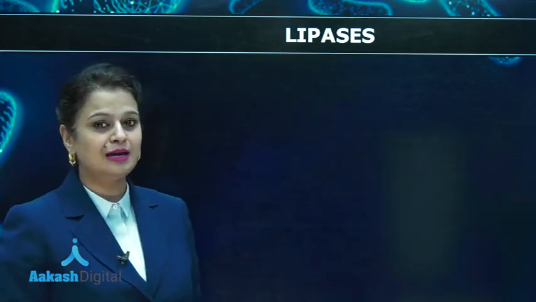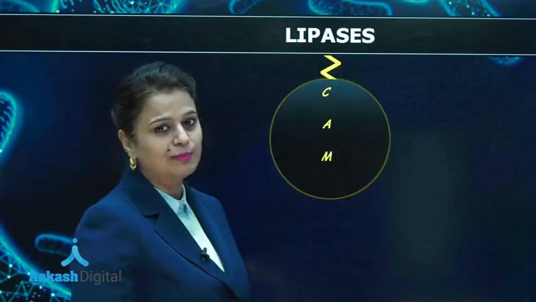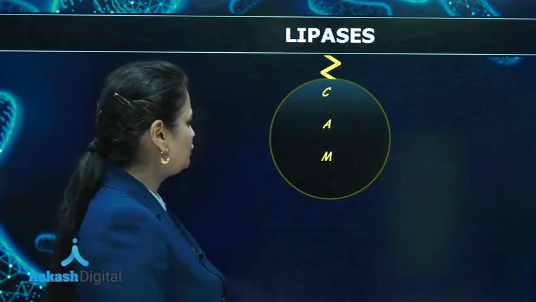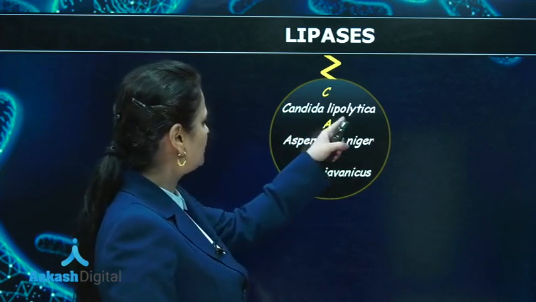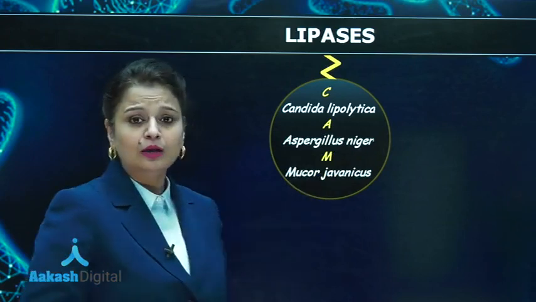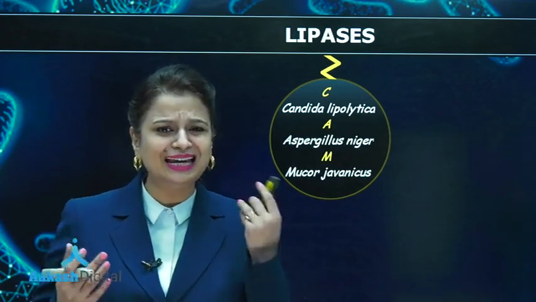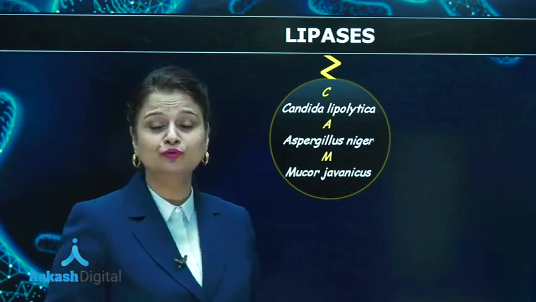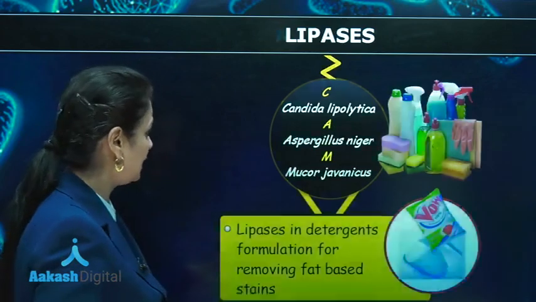Lipases are involved in the digestion of lipid fibers and are obtained from three microorganisms. To learn the names of these microorganisms, you can use this mnemonic, CAM. One is Candida lipolytica, Aspergillus niger, Mucor javanicus. Lipases are again used for making detergents, Tide, Ariel. They have lipases, and in detergents, they are used for dissolving lipid-based stains, dissolving oil-based stains.